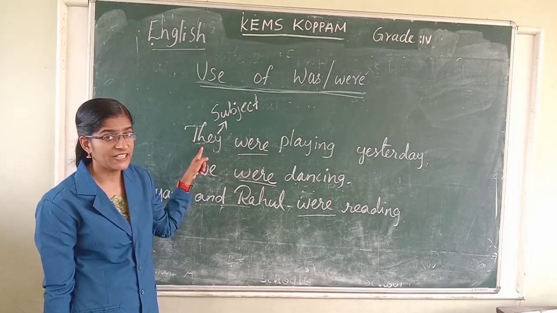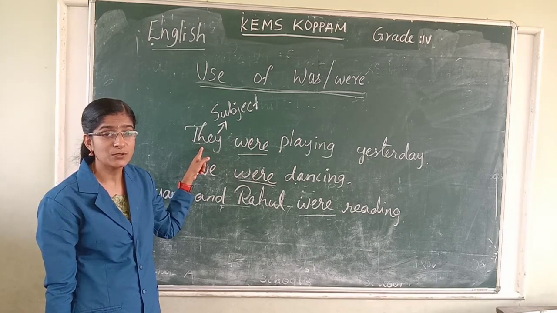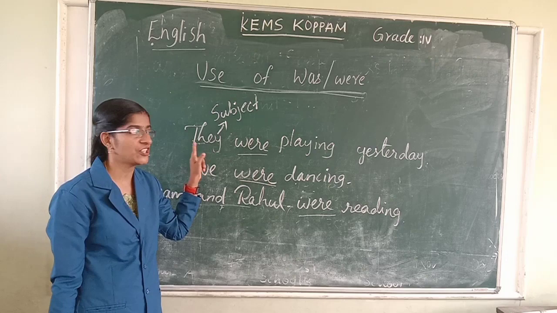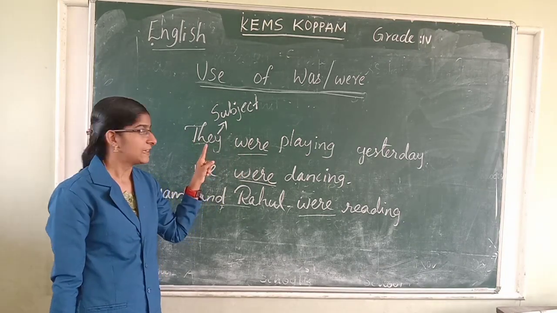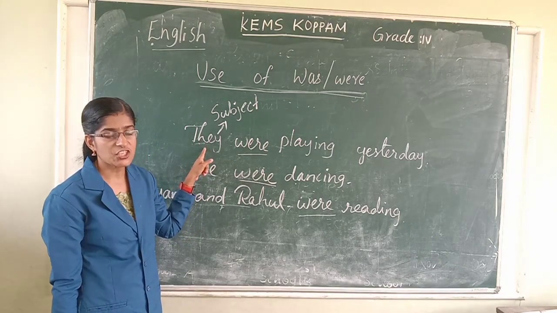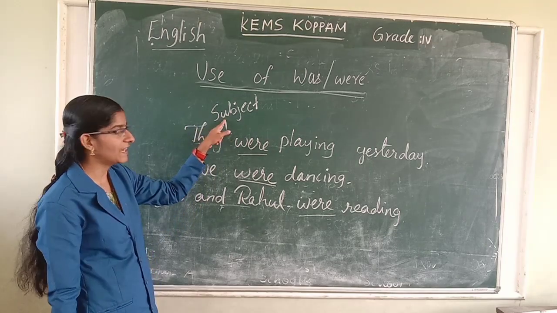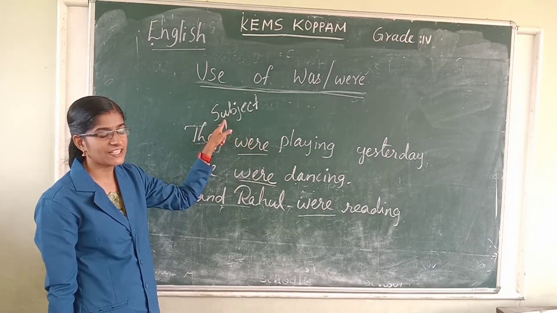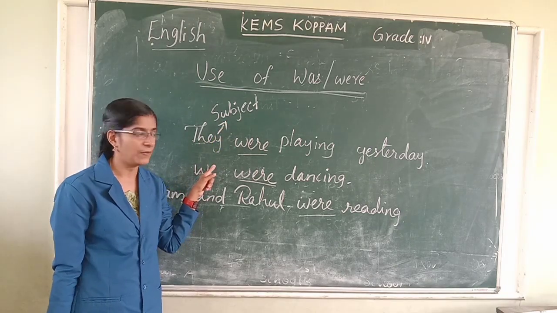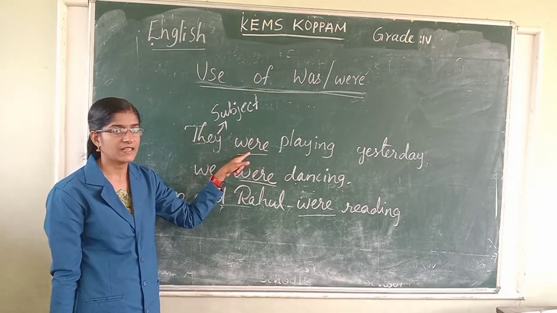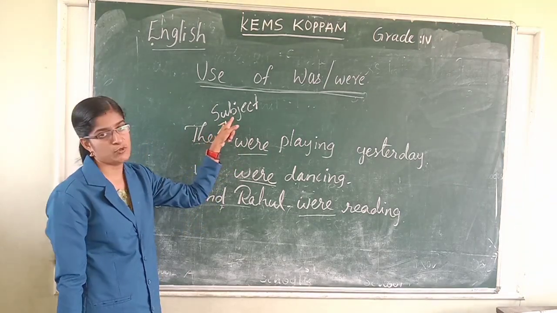It's not a subject like maths, English, physics. In English grammar, in a sentence, the person doing an action is called the subject.